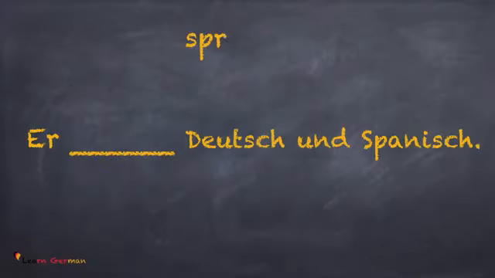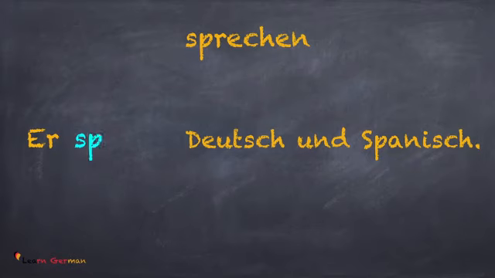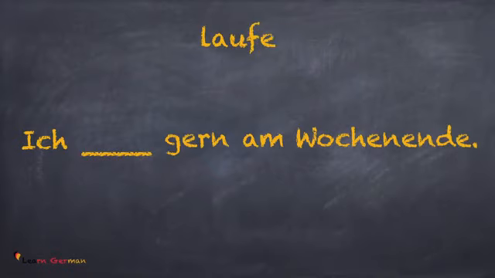In the third sentence, my verb is sprechen and the subject is er. So the answer is spricht Deutsch und Spanisch. In the next sentence, the verb is laufen and the subject is ich.